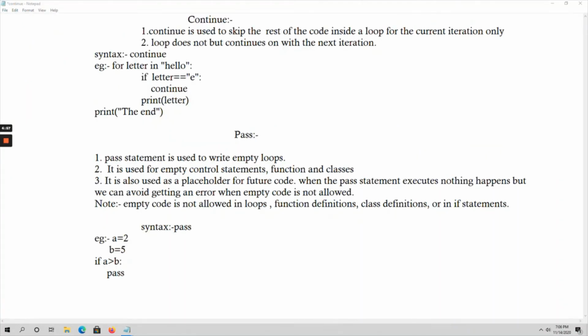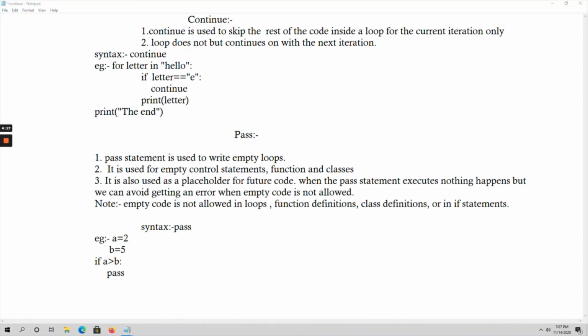Now let's talk about the pass statement. The pass statement is used to write empty loops, and it is used for empty control statements, functions and classes. It is also used as a placeholder for future use. Suppose, for example, here I have taken two variables, A and B. A is assigned with 2 and B is assigned with 5. And here I am going to write some condition: if A greater than B.